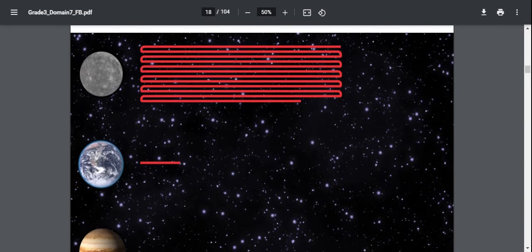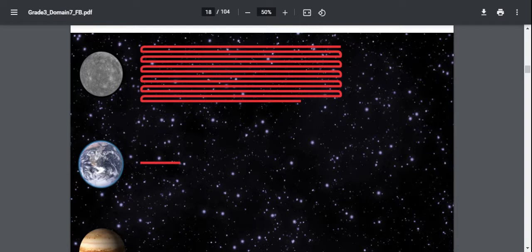Besides orbiting the sun, each of the 8 planets in our solar system also rotates on its own axis. Remember, the axis is that imaginary line that goes from a planet's north pole through to the south pole, right through its center. One day on a planet is the time it takes the planet to rotate one full time on its axis. Other planets have shorter and longer days than Earth.